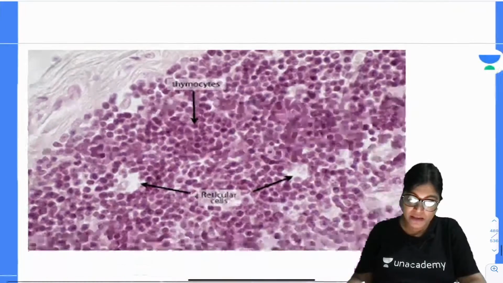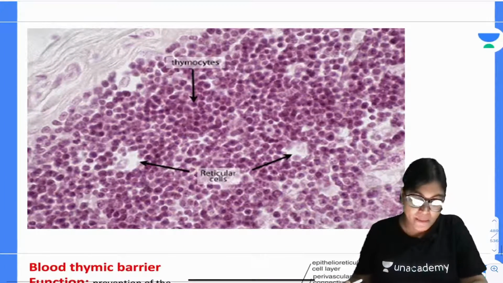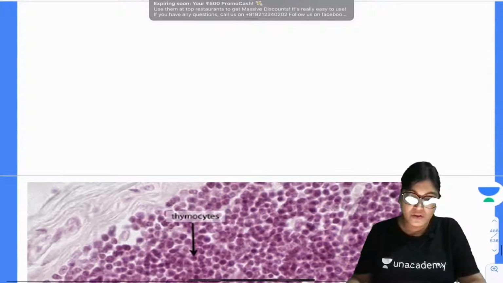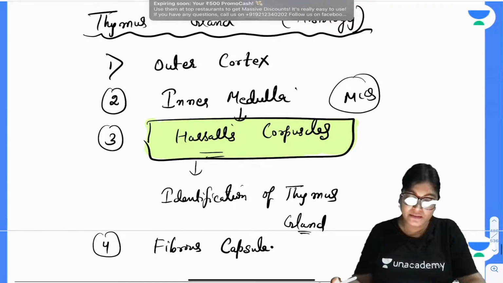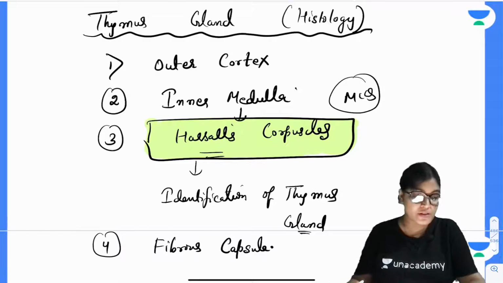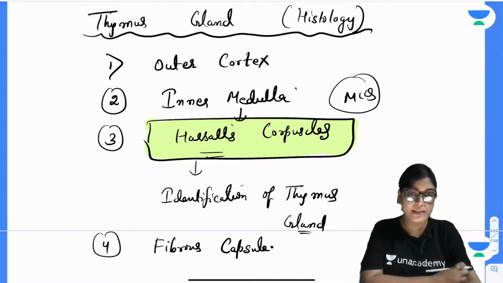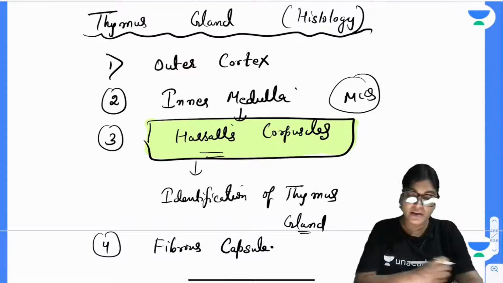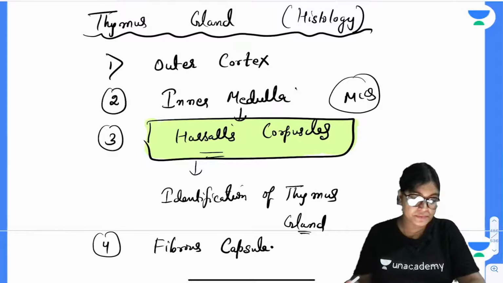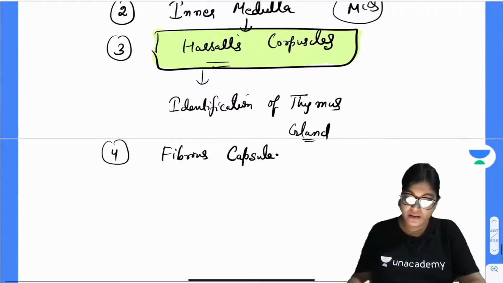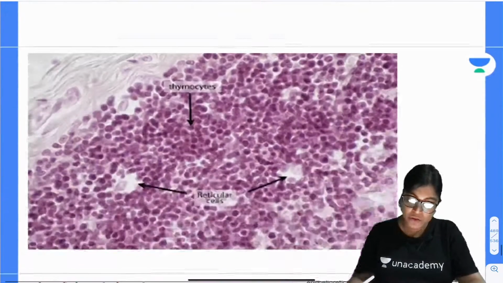Now, my dear aspirants, I would like to show you this diagram where you can clearly see the thymus gland histological features which I have shown you. Okay, you can clearly see the histological features of the thymus gland as shown. So, please note this down. Now, I would like to show you the image.